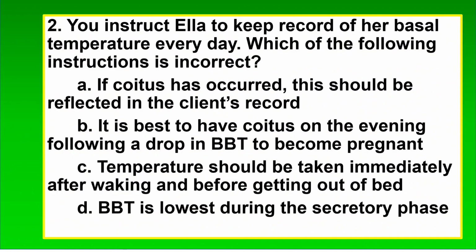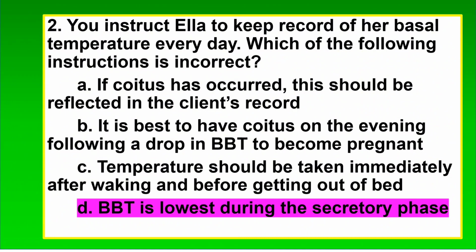2. You instruct Ella to keep a record of her basal temperature every day. Which of the following instructions is incorrect? A. If coitus has occurred, this should be reflected in the client's record. B. It is best to have coitus on the evening following a drop in BBT to become pregnant. C. Temperature should be taken immediately after waking and before getting out of bed. D. BBT is lowest during the secretory phase. The correct answer is D. BBT is lowest during the proliferative phase, as BBT is high during the secretory phase.